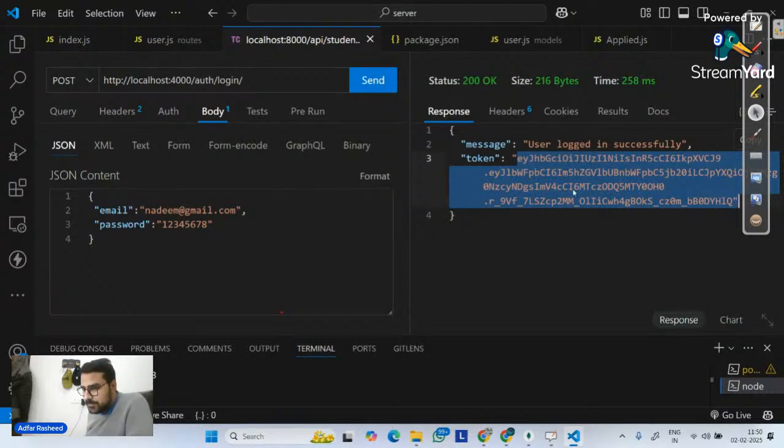Am I clear? Make sure, Naveed, you watch the entire session later on. So we have generated a token uniquely. I hope this makes complete sense.